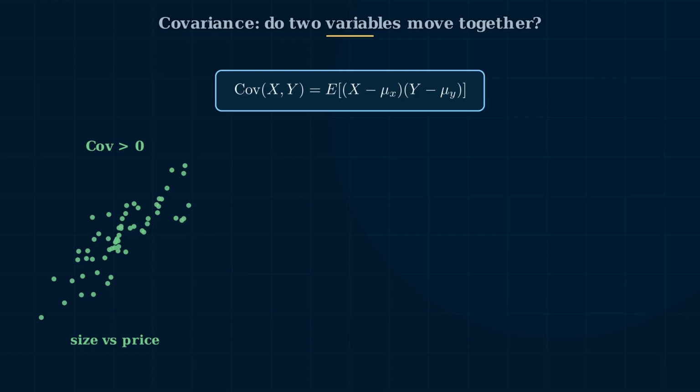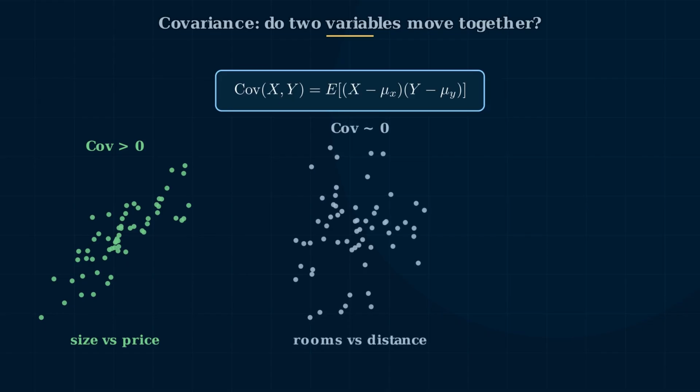As size increases, price tends to increase too. The scatter cloud tilts upward. That is positive covariance. Now look at number of rooms versus distance from the center. In our data, these barely relate to each other. The scatter cloud is a round, shapeless blob.